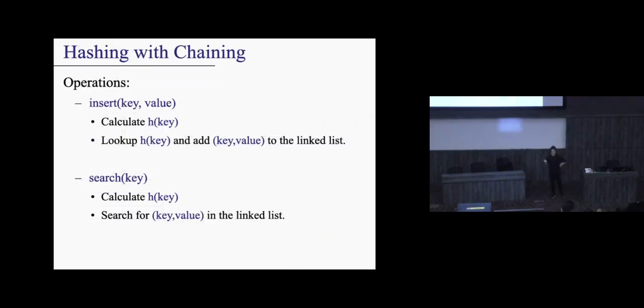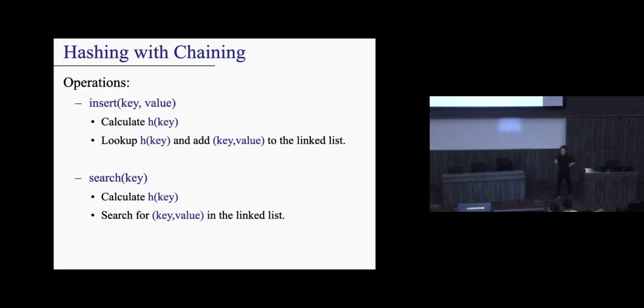Now to search, like I mentioned before, all you have to do is calculate this hash function and then look for this key value pair in the linked list. Does that make sense? Assuming that the hash function on the same key always provides the same value, you will always go to the same linked list and you will always try to find it there. You can be rest assured the key is not in any other linked list.